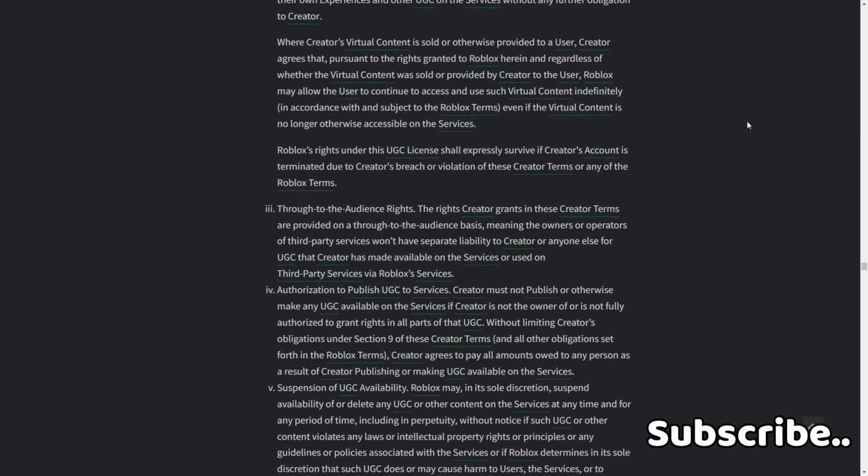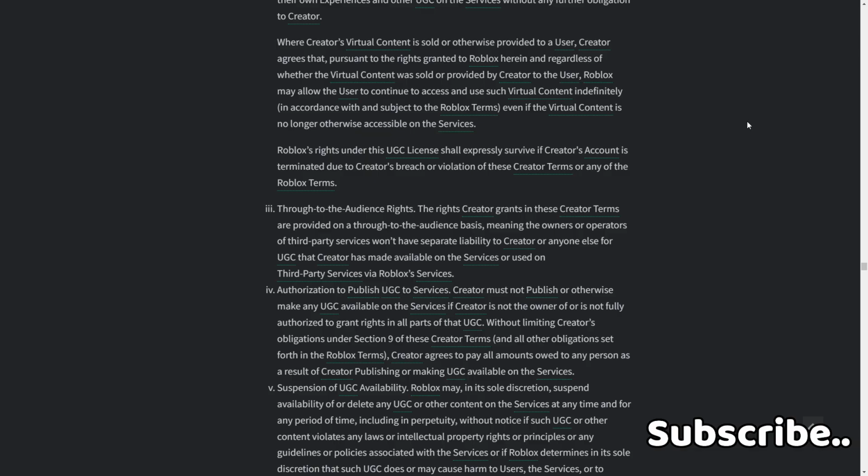Free to the audience. The rights creator grants in these creator terms are provided on a free-to-the-audience basis, meaning that the owners or operators of third-party services won't have separate liability to creator or anyone else for UGC that creator has made available on the services that are used on third-party services via Roblox services.